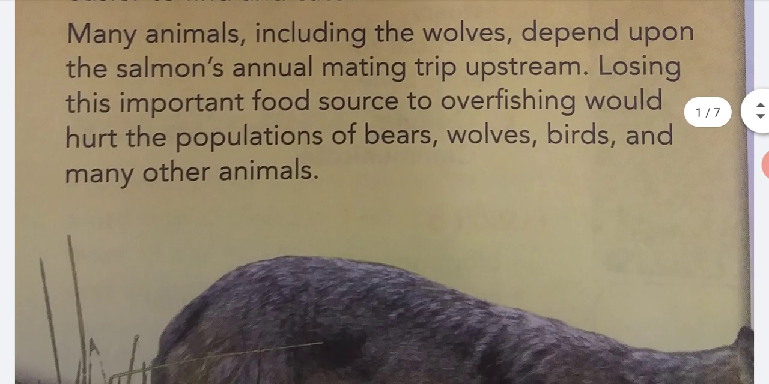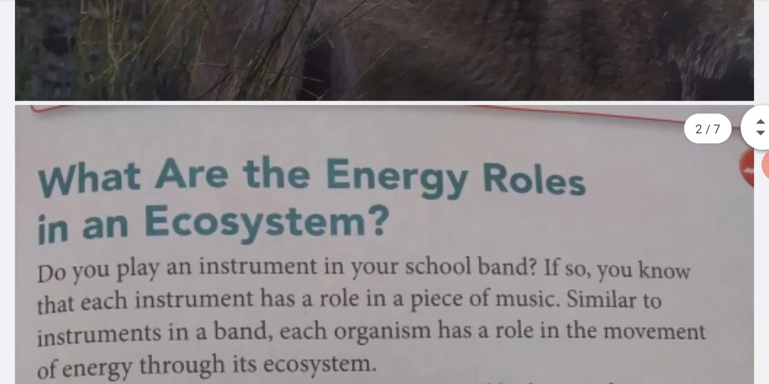Many animals, including the wolves, depend upon the salmon's annual mating trip upstream. Losing this important food source to overfishing would hurt the populations of bears, wolves, birds, and many other animals.